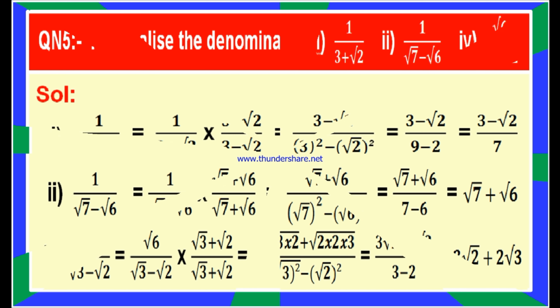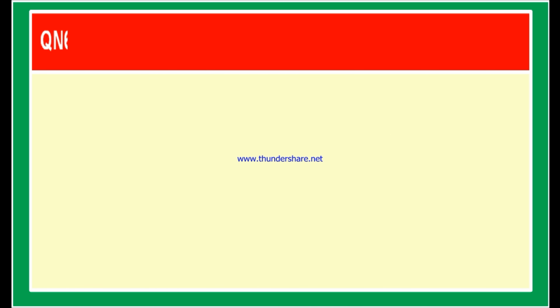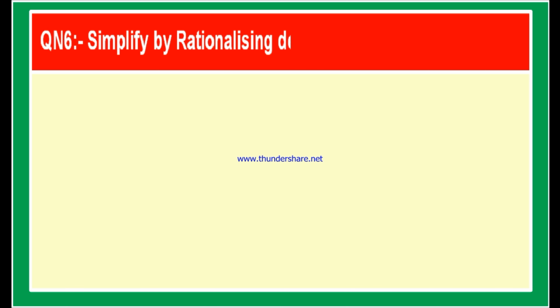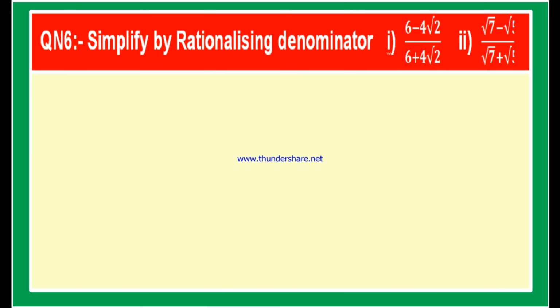Okay, good. Now, dear children, let us look at question number 6. Simplify by rationalizing the denominator. First bit, 6 minus 4 root 2 by 6 plus 4 root 2. And second bit, root 7 minus root 5 divided by root 7 plus root 5. I shall repeat. Simplify by rationalizing the denominator. 6 minus 4 root 2 by 6 plus 4 root 2, and second bit, root 7 minus root 5 by root 7 plus root 5.